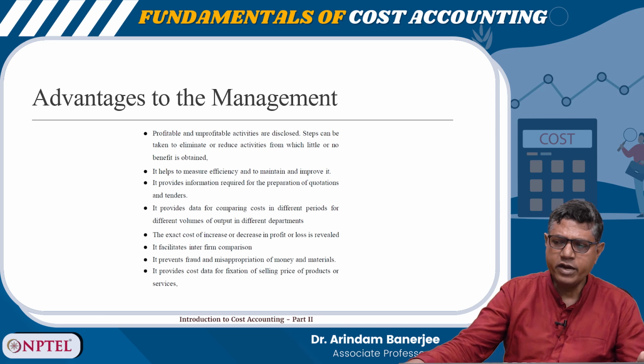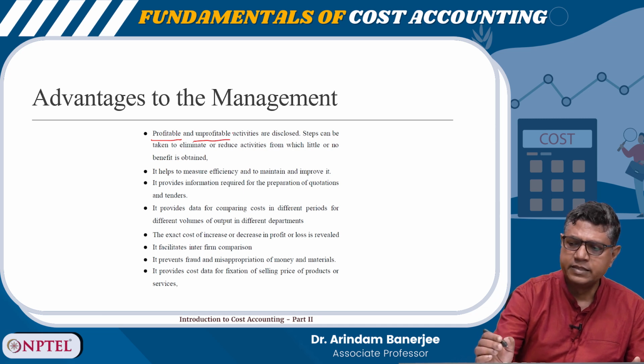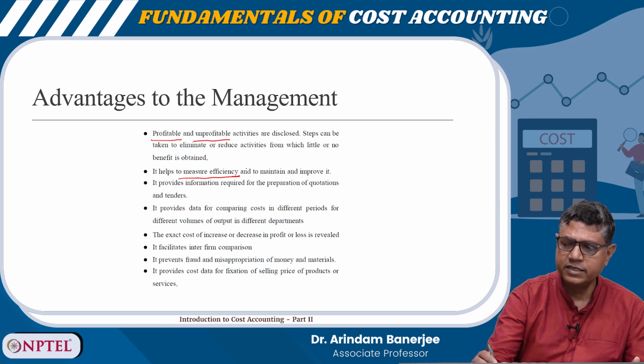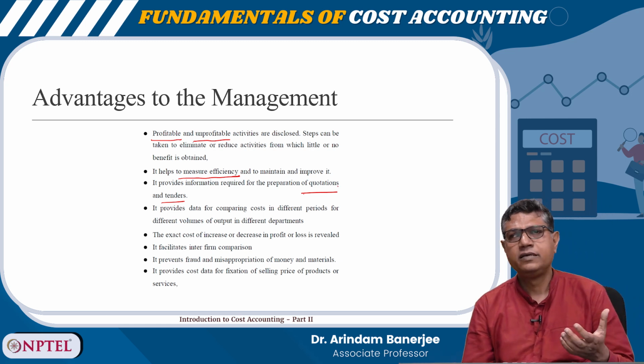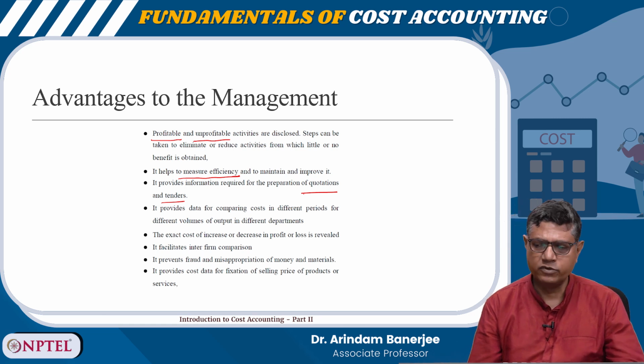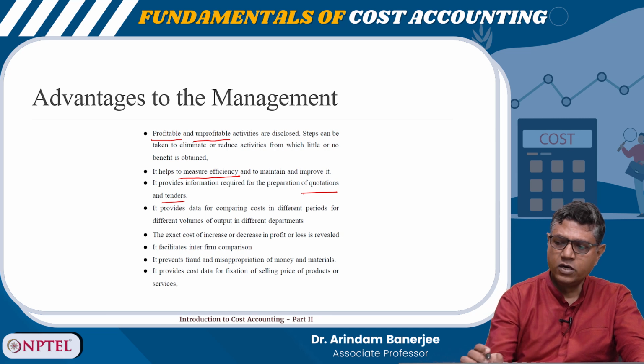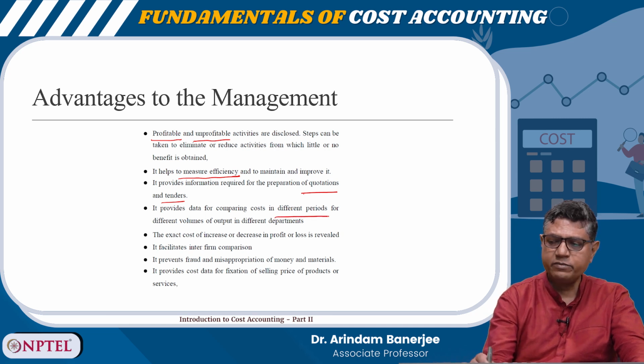So, 3 points. First is which one is profitable, which one is unprofitable. Second is how to measure the efficiency, and third is for preparation of quotations and tenders. In these 3 cases the cost record works as a backbone. It provides data for comparing costs in different periods for different volumes of output in different departments. So, different periods, that is the time series data.